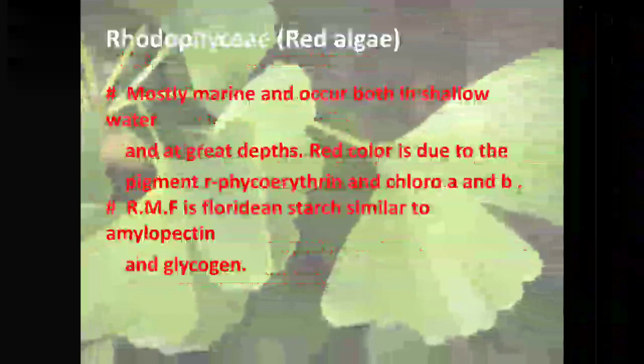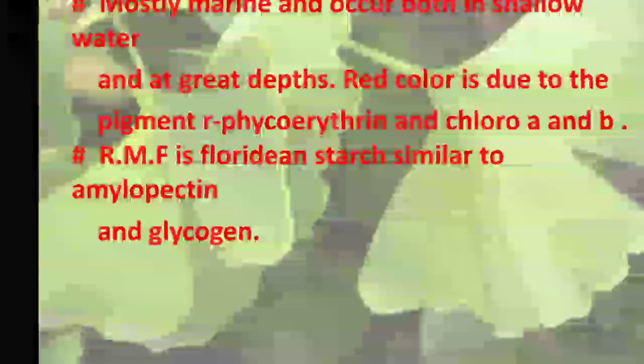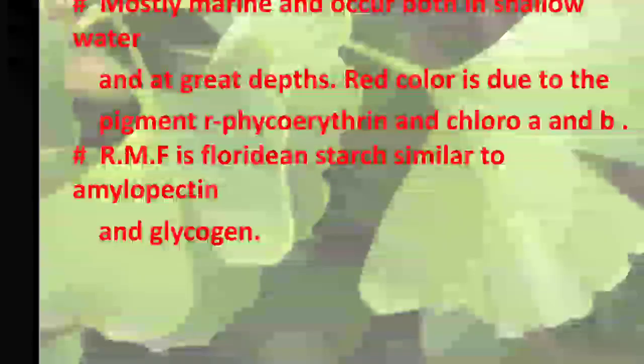Now come to the red algae, mostly marine, found both in shallow water and in deep water, sometimes at great depth. The red color of this algae is due to the pigments R-phycoerythrin and chlorophyll a and d. Due to the presence of R-phycoerythrin, the color appears reddish.